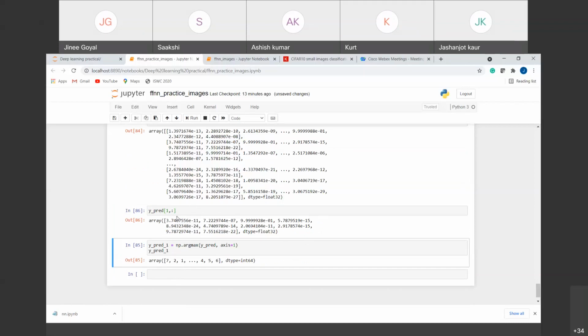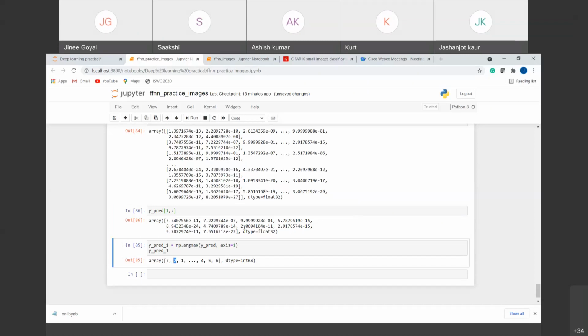In y predict, I have taken the first row. Can you tell me where the highest value is? Index 2. Yes, it has the highest value at index 2. The rest of the values are very small. So you can see here also that at the first index we have got our class as 2.